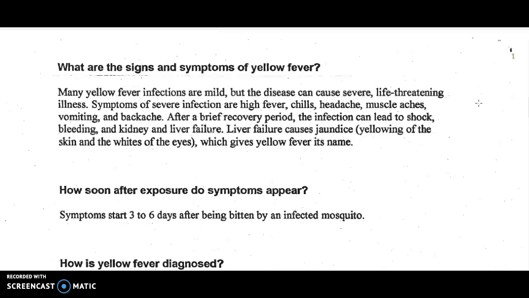Symptoms of severe infection are high fevers, chills, headache, muscle aches, vomiting, and backache. After a brief recovery period, the infection can lead to shock, bleeding, and kidney and liver failure. Liver failure causes jaundice, yellowing of the skin and the whites of the eyes, which gives yellow fever its name. How soon after exposure do symptoms appear? Symptoms start 3 to 6 days after being bitten by an infected mosquito.